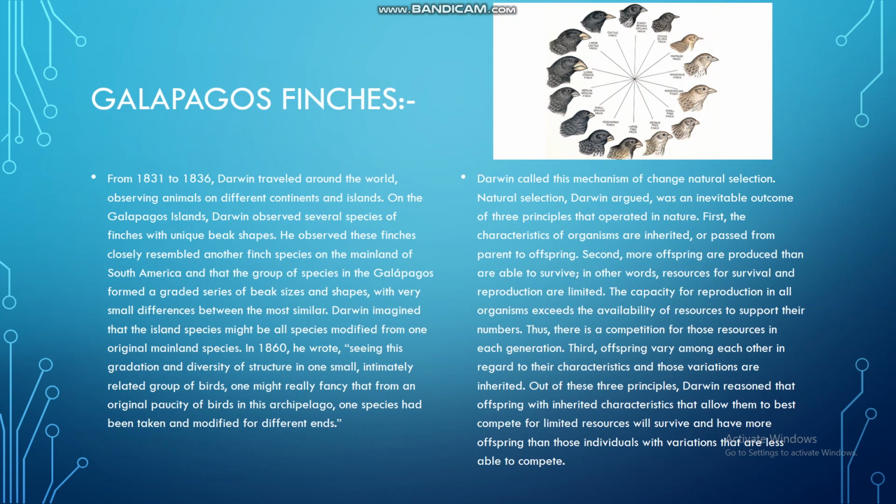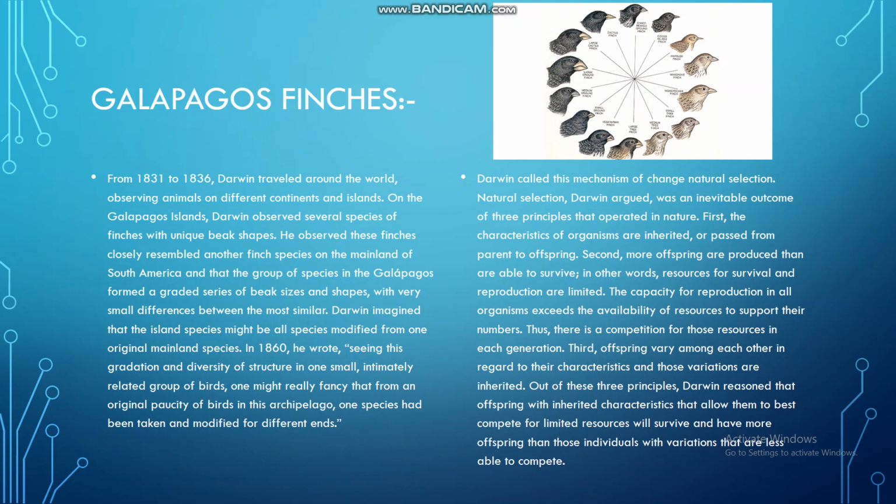Third slide, Galapagos finches. From 1831 to 1836, Darwin traveled around the world, observing animals on different continents and islands. On the Galapagos Islands, Darwin observed several species of finches with unique beak shapes. He observed these finches closely resembled another finch species on the mainland of South America, and that the group of species